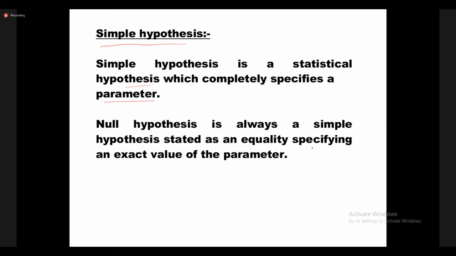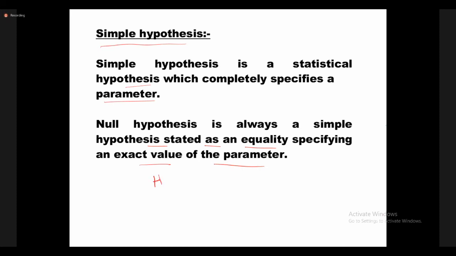Okay, the null hypothesis is always a simple hypothesis, stated as an equality specifying the exact value of the parameter. I already explained that.